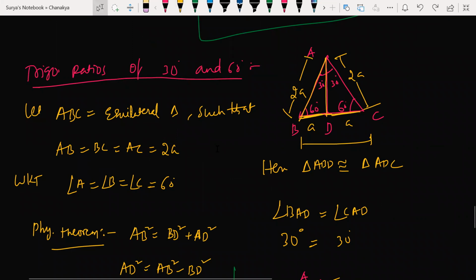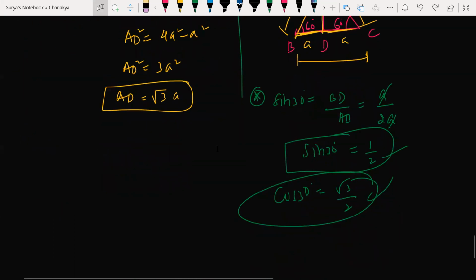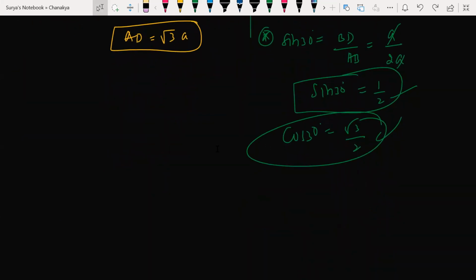Sin 60 is what again? Opposite by hypotenuse, same. Very simple story, all right, beta. So this is not required, but you just got clarity on how we can derive all this. Is it clear with everyone?